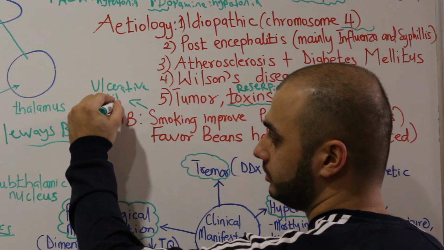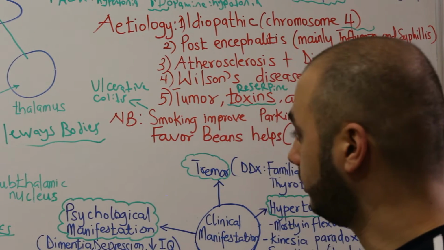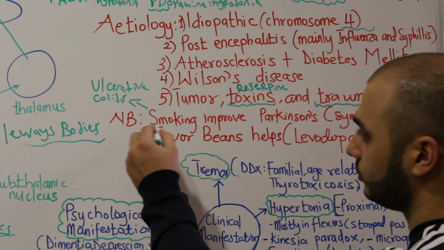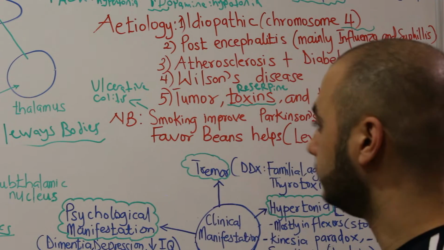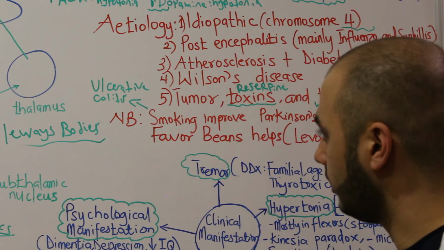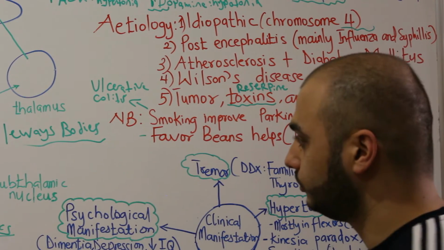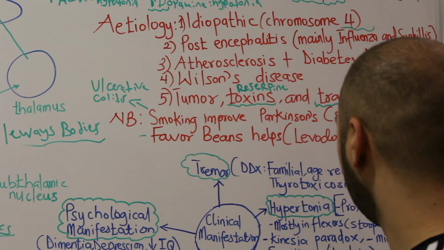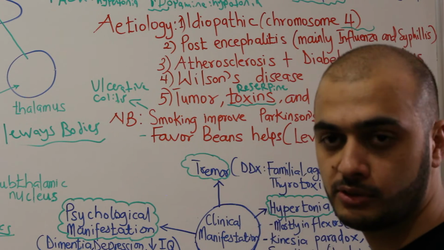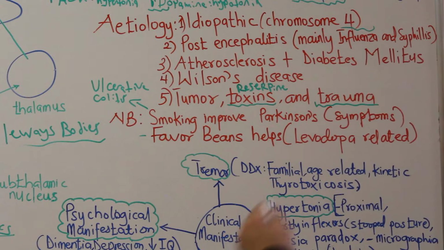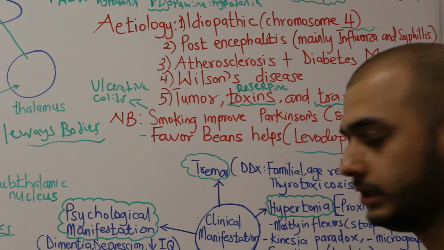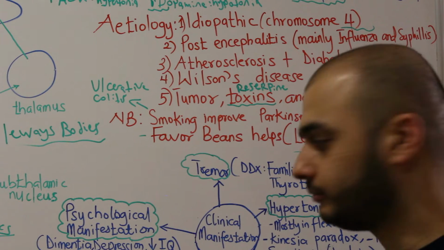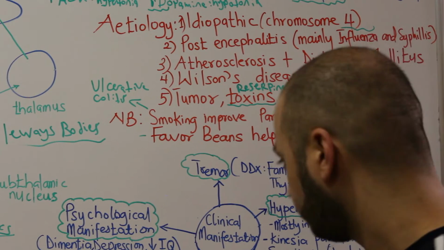It's interesting to mention that smoking improves ulcerative colitis and can cause Crohn's disease. So just 2 diseases that we know get improved by smoking. The other note that we would like to mention is that fava beans can also help Parkinson patients because they contain levodopa. So Parkinson patients love to eat fava beans, and prefer to eat them if they can.